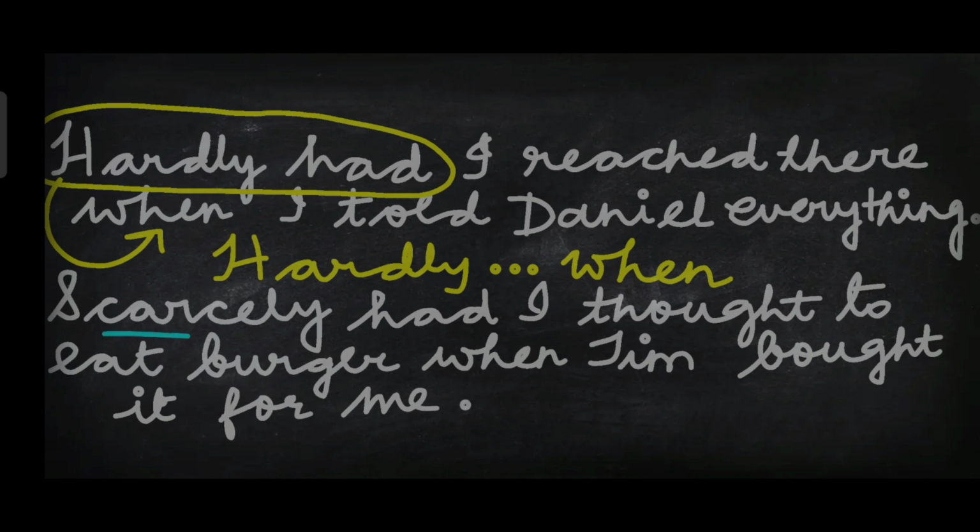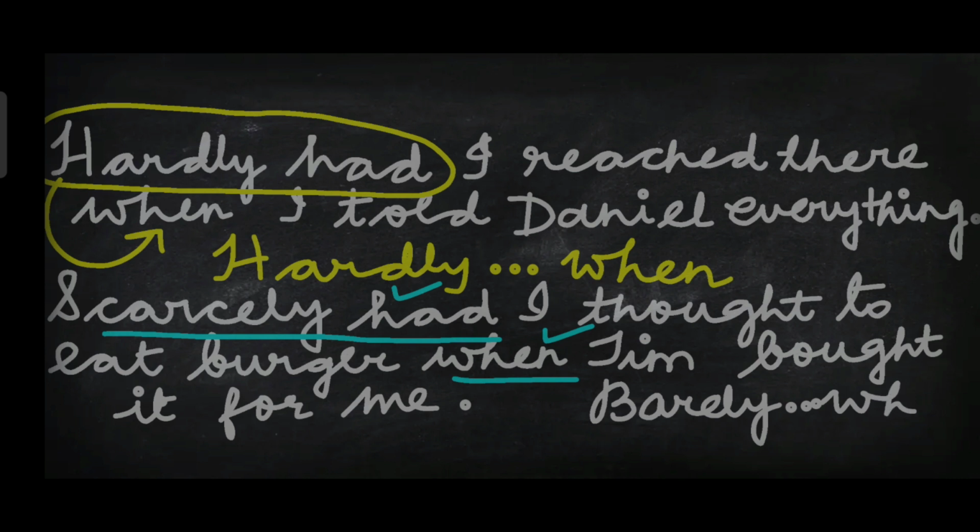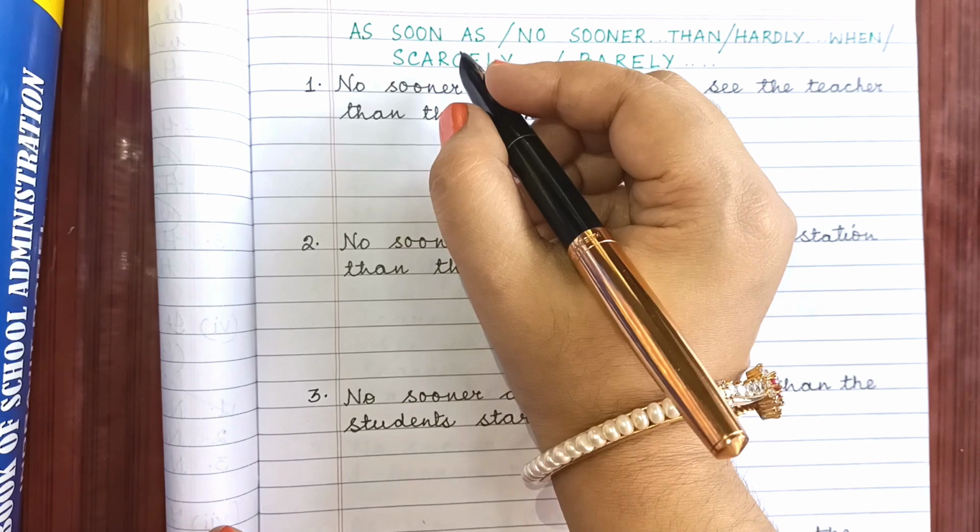Note this: scarcely, had and when. So these are the basic rules which we need to remember. Scarcely, had, when, the construction, and barely, had, when. Keep these things in mind and you will do very well.